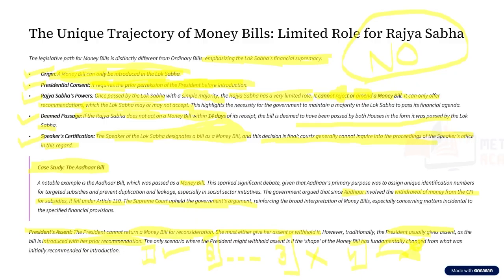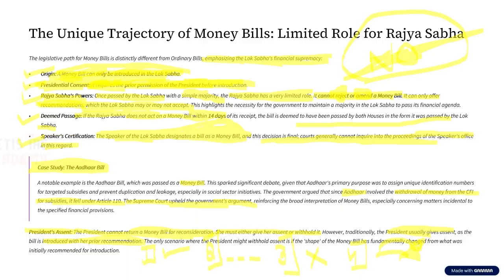The third one, the ordinary bill, does it require the presidential consent? No. The ordinary bill does not require the presidential consent. But the money bill requires the presidential consent for the introduction of the money bill. Now, with respect to Rajya Sabha, the ordinary bill can be amended or can be rejected by the Rajya Sabha. But what happens in money bill? The Rajya Sabha cannot amend or reject this money bill. Rather, the Rajya Sabha can only provide certain recommendations.